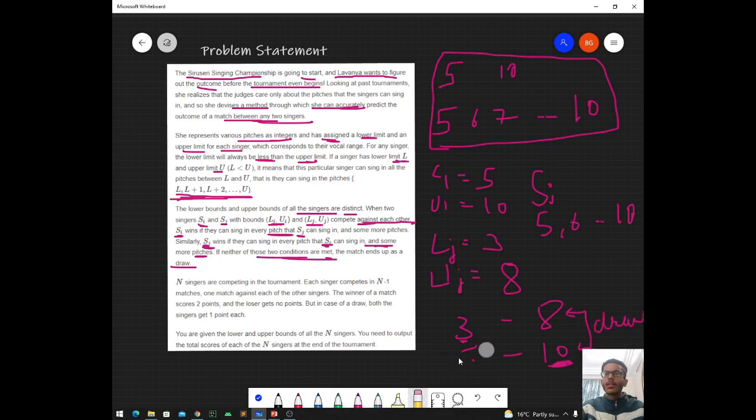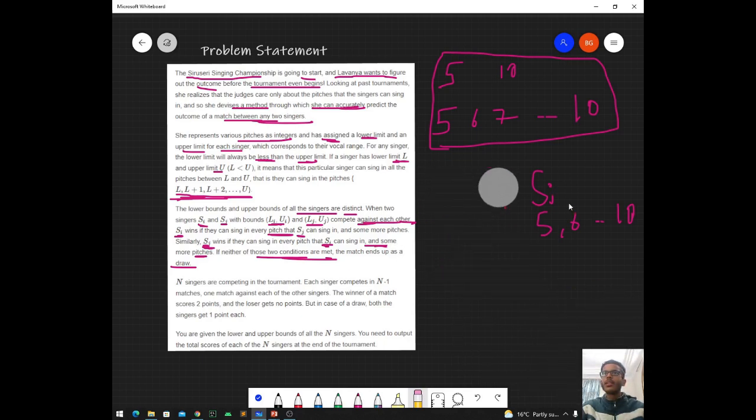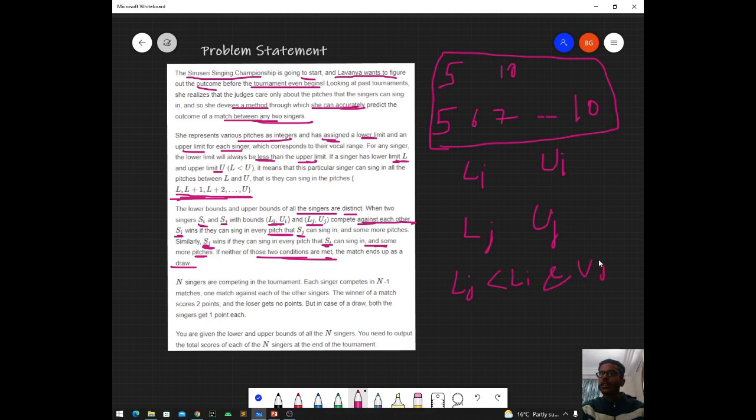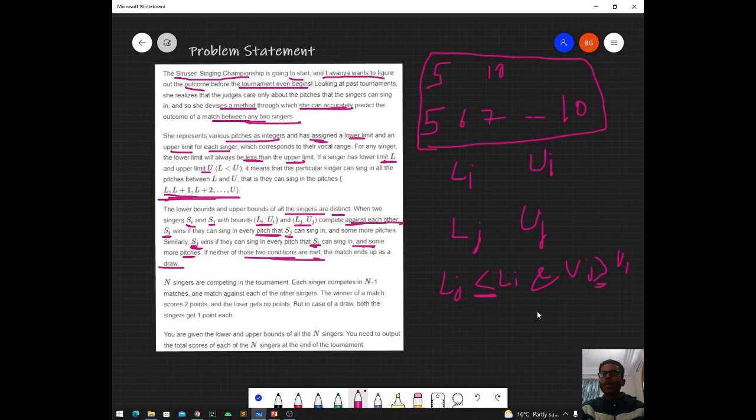To make it more clear, let us say the limits for the first player are Li and Ui, and the limits for the second player are Lj and Uj. The second player will win if Lj is less than or equal to Li and Uj is greater than or equal to Ui.